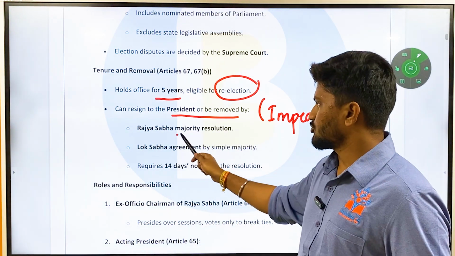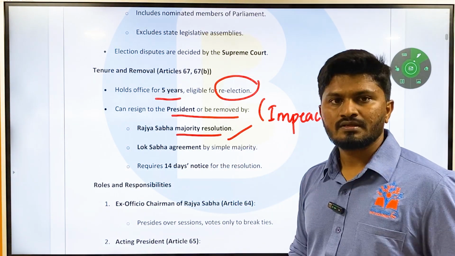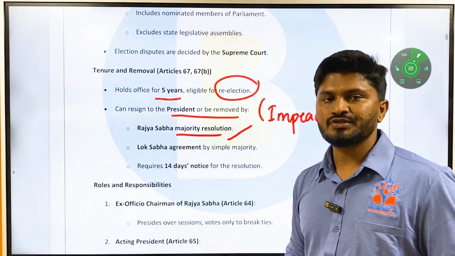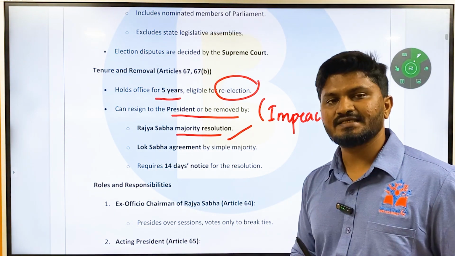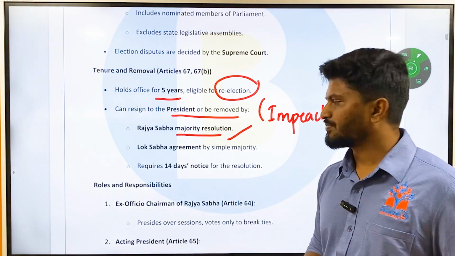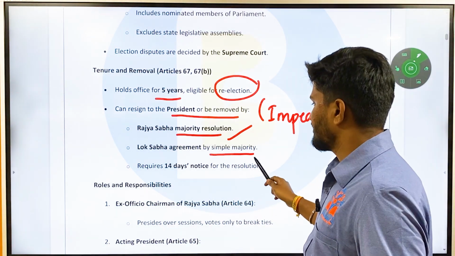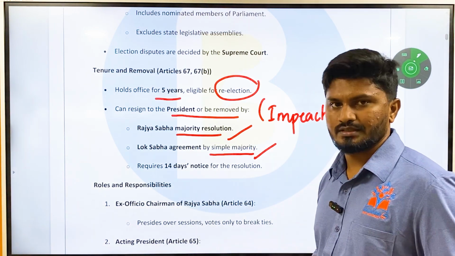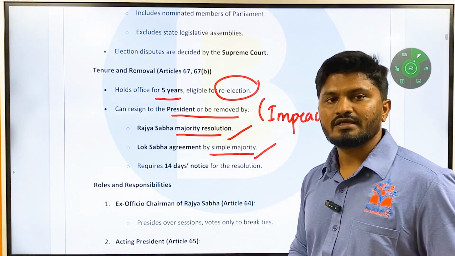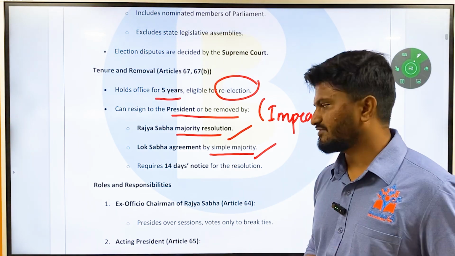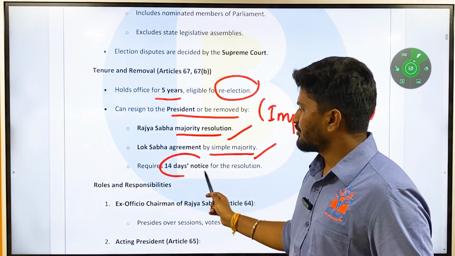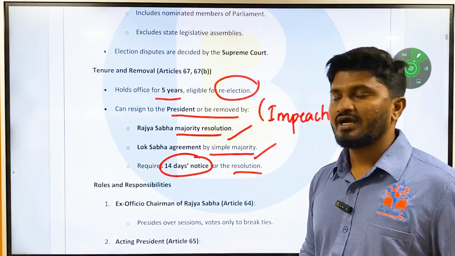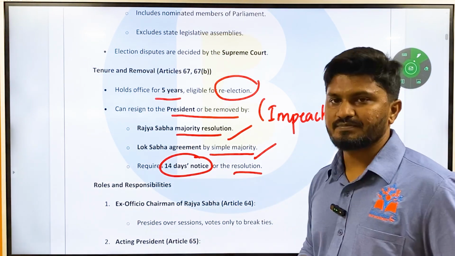According to this, there should be a Rajya Sabha majority resolution. Any motion for the impeachment of the vice president can be introduced only in Rajya Sabha, whereas for the president it can be introduced in both the houses. Once it is passed by Rajya Sabha with a majority resolution, it is sent to Lok Sabha, where a simple majority is enough. Before a motion can be introduced, it requires 14 days of prior notice. And what is the ground for removal of vice president?